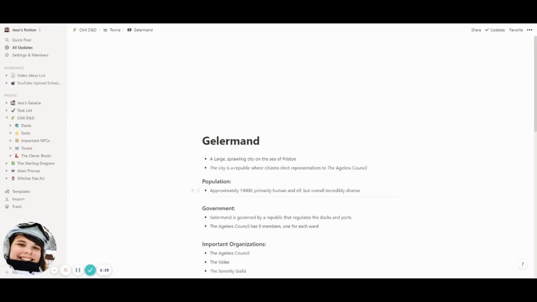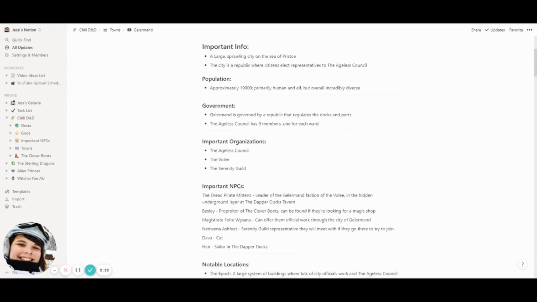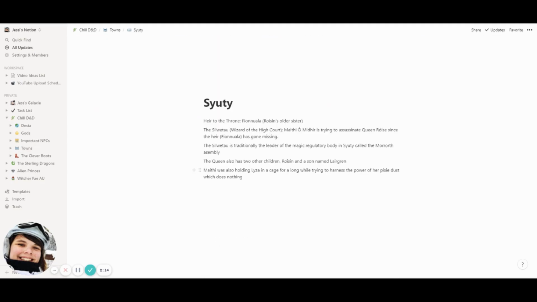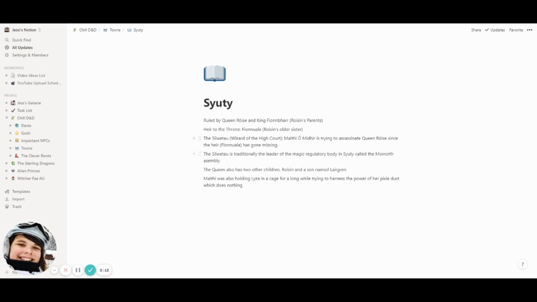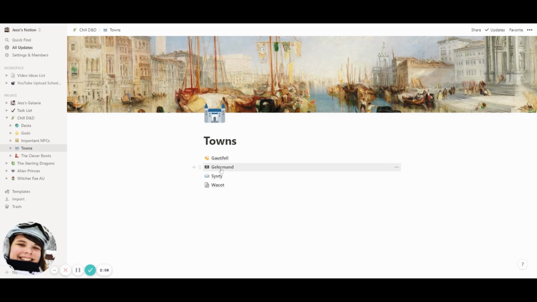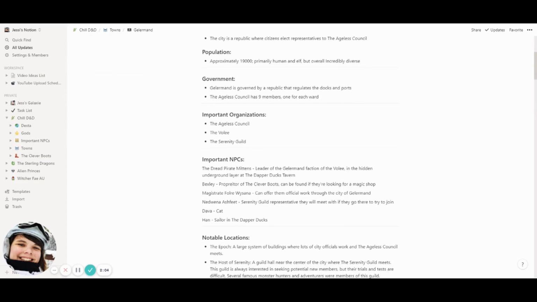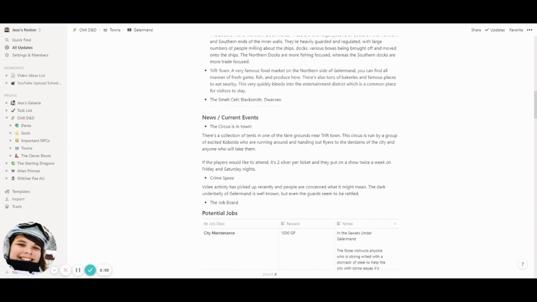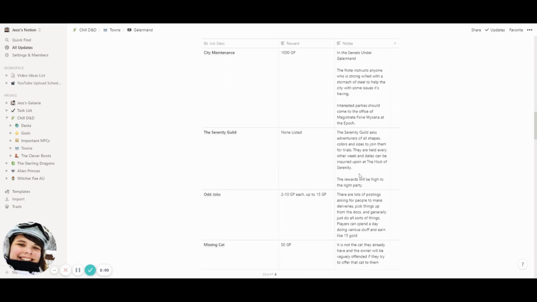Some of them are much longer than others. Some of them I've just got a couple of notes on because they're related to one of my player characters and I might need to reference that, or I need to know that information if it comes up. Other than that, these are just large breakdowns of various things in the cities, inns, people that might be there, important NPCs that might be there, and so on and so forth.